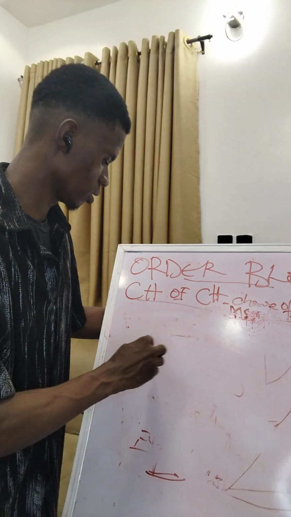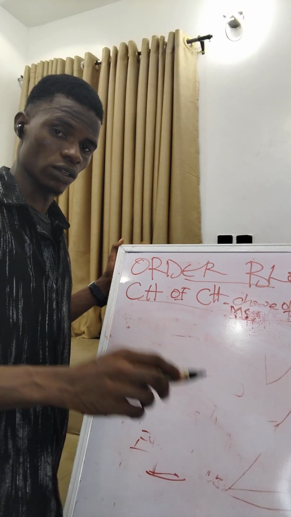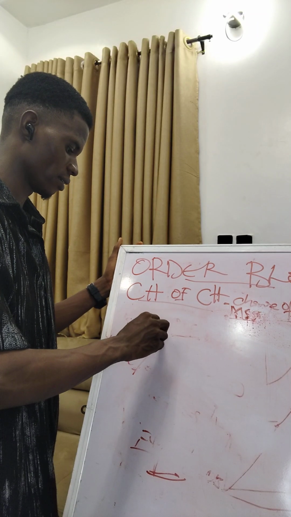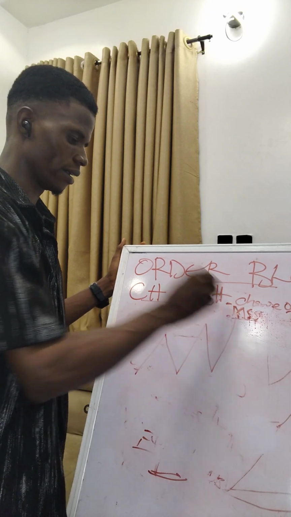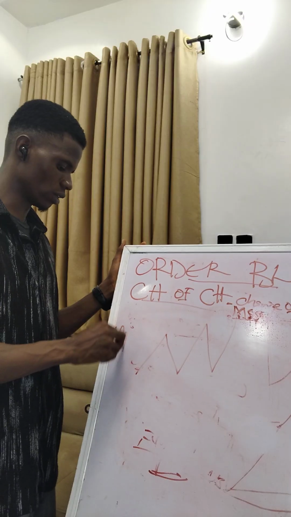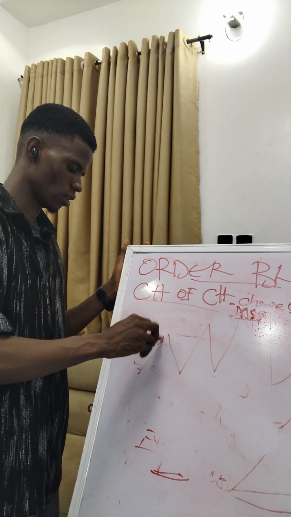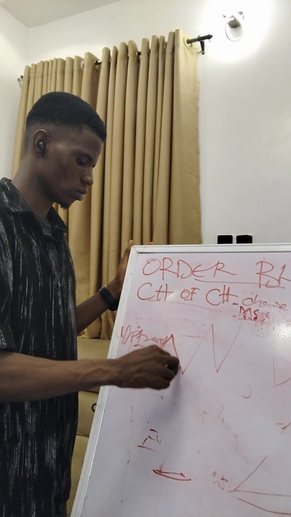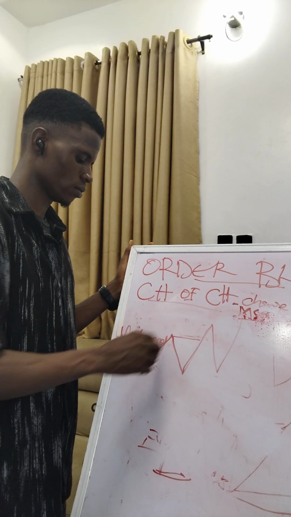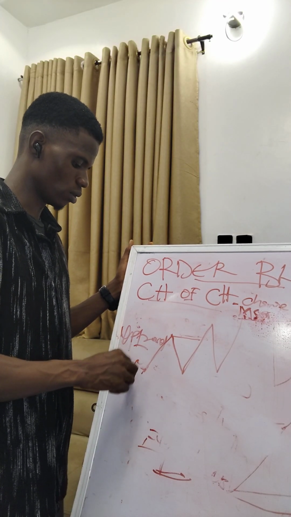So for instance, if we are having an uptrend, higher high, higher low, higher high, higher low, higher high, an uptrend, right? This is an uptrend. There's a break of structure. These are order blocks here.